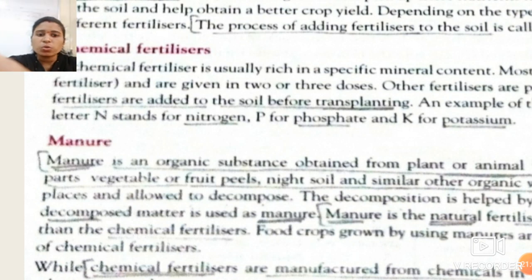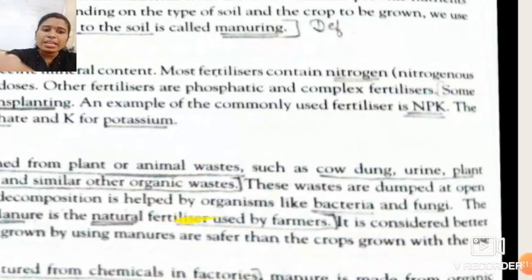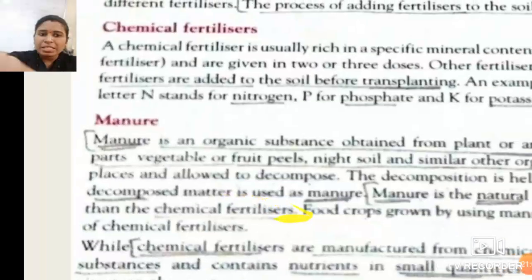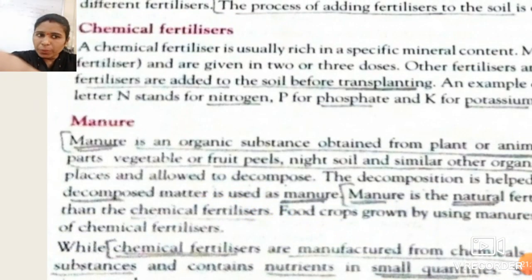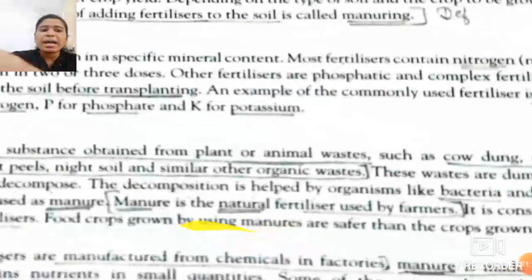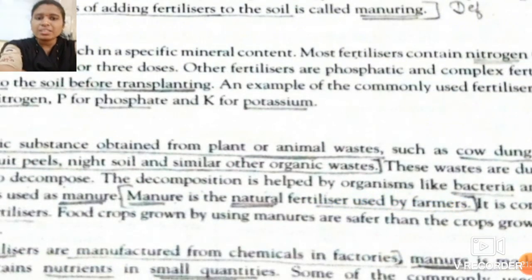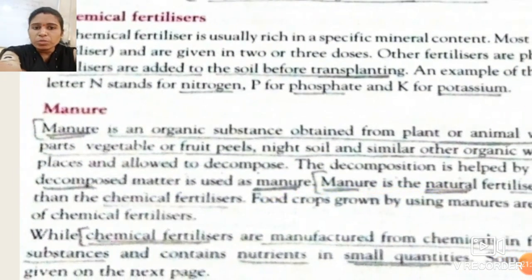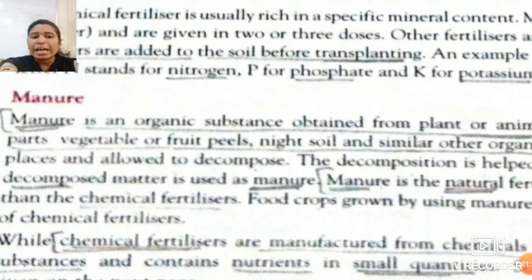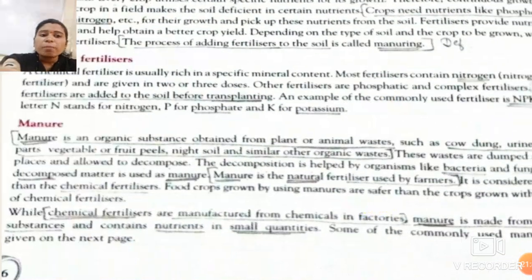See students, in your textbook, these wastes are dumped at open places and allowed to decompose. Then the decomposition is helped by organisms like bacteria and fungi. So this decomposition occurs by the bacteria and fungi, the microorganisms which are present in the soil, and after decomposition we use that matter as manure. So manure is a natural fertilizer which is used by farmers.